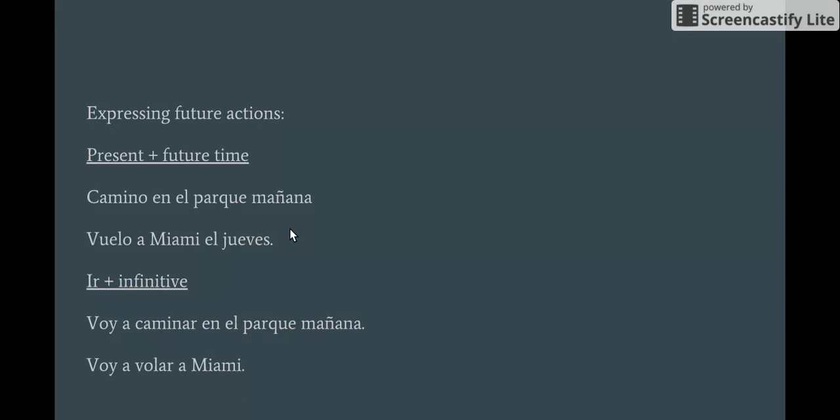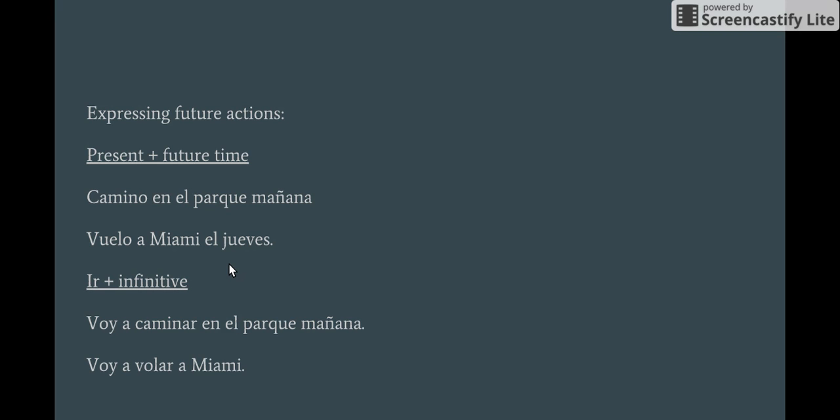Or vuelo a Miami el jueves. I fly to Miami on Thursday, expressing a future action using the present tense. The important thing is to include that future time, because if not, it's just regular present tense. If you had camino en el parque, I walk in the park, or I'm walking in that park.